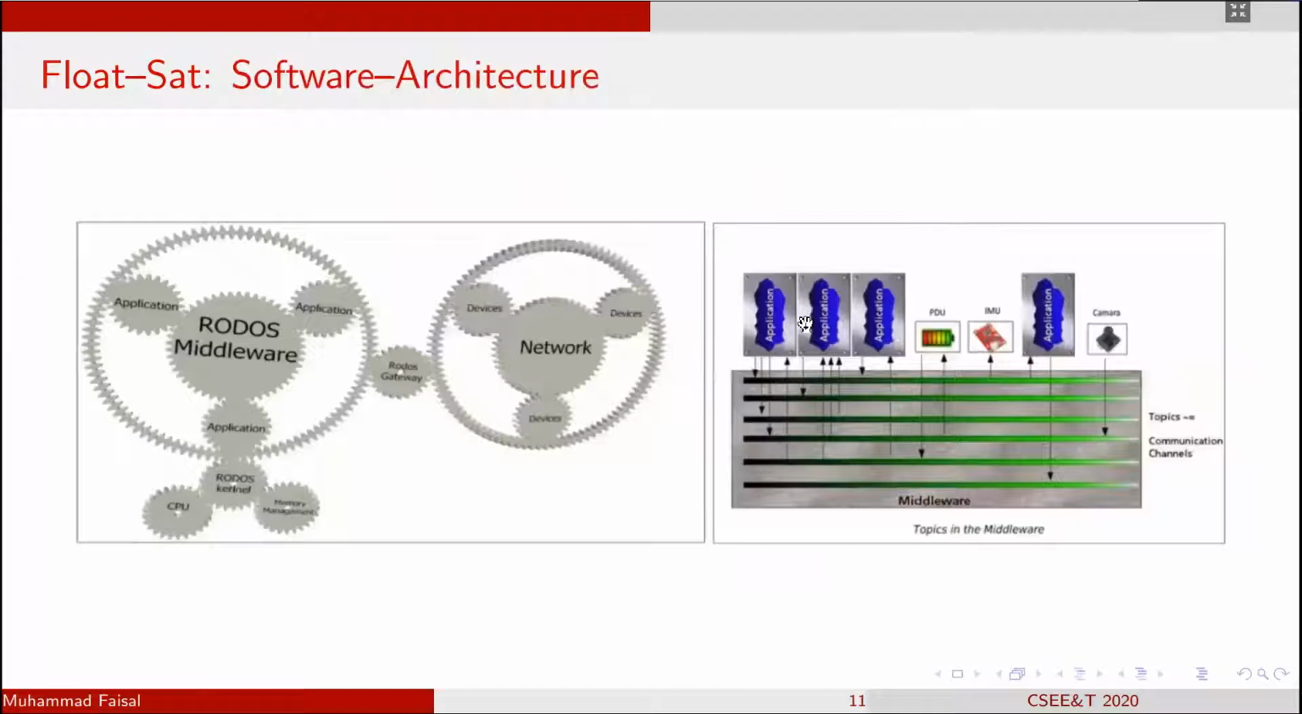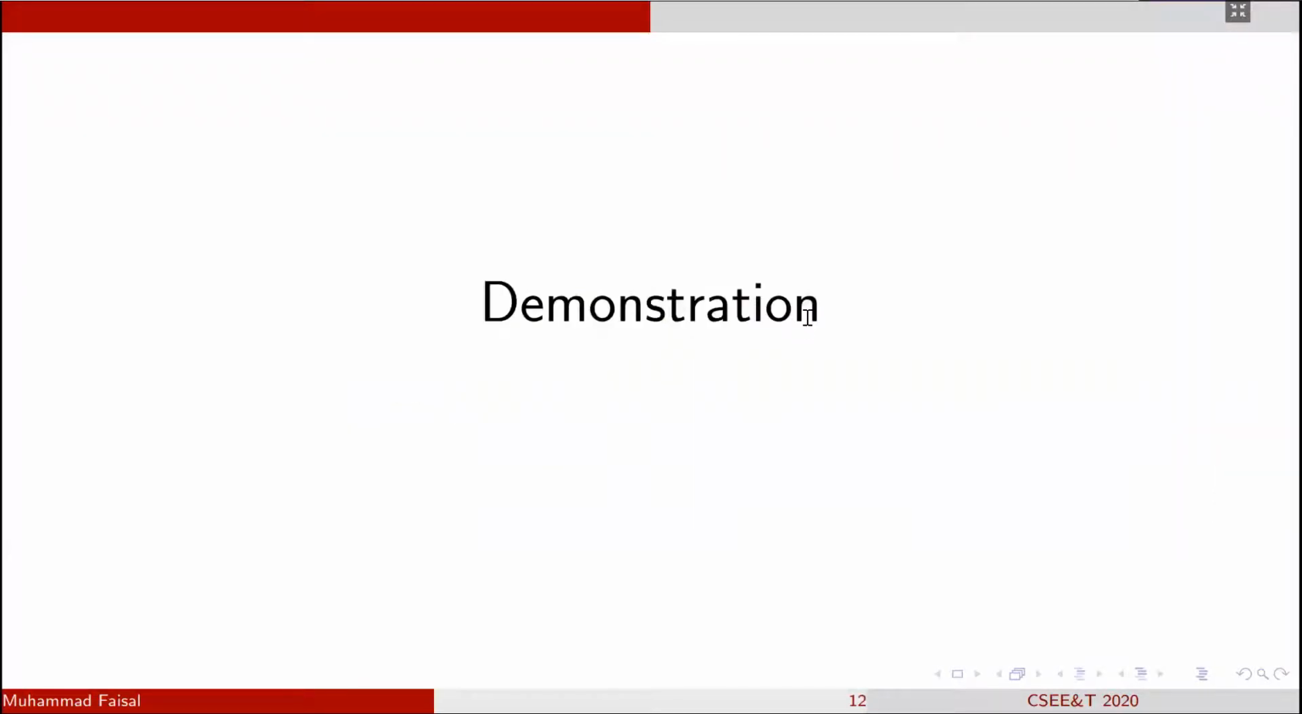The whole operation of the float set is controlled by a real-time object-oriented dependable operating system, RODOS, which is developed by the German Aerospace Center and also by the University of Würzburg. This real-time operating system is already being used in 10 different satellites which are in orbit. So the float set operations are also run with the help of this real-time operating system. And next we have some demonstrations.